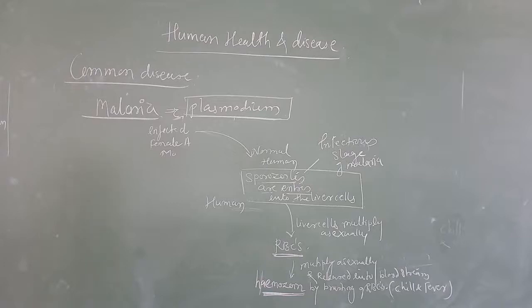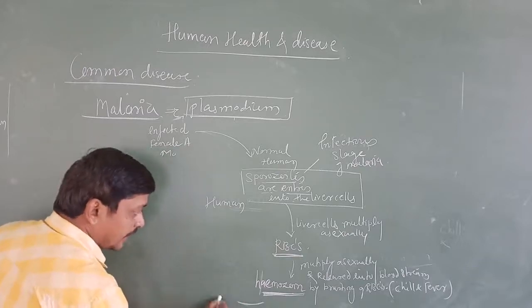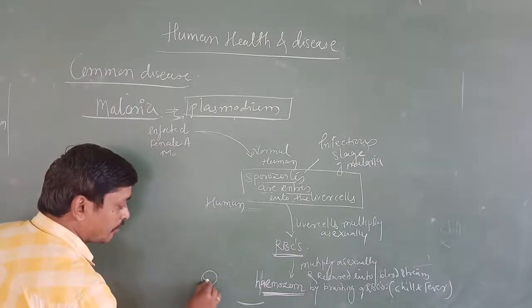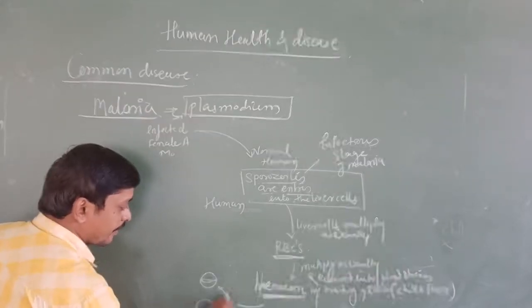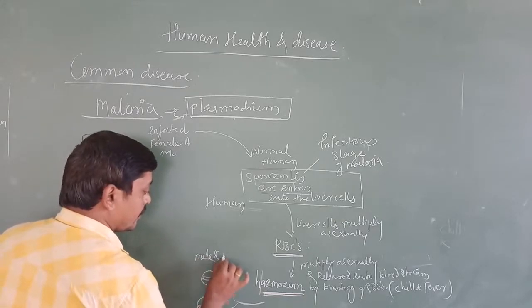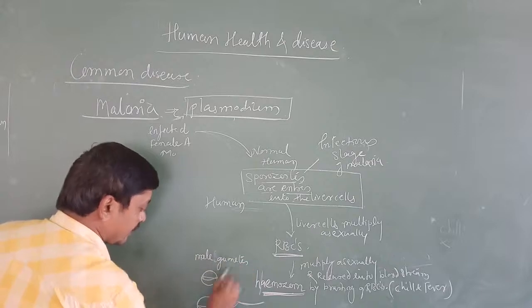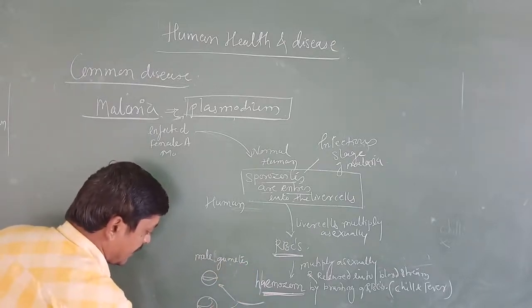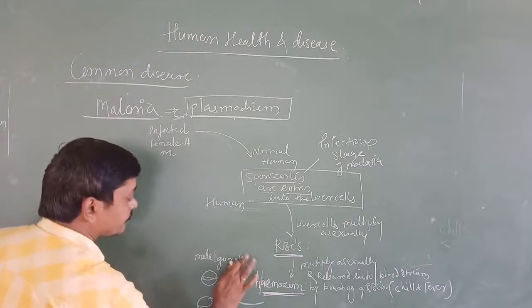Next, when they come out from the RBCs, in the human they form the male and female gamete.